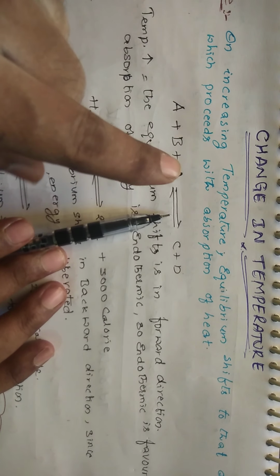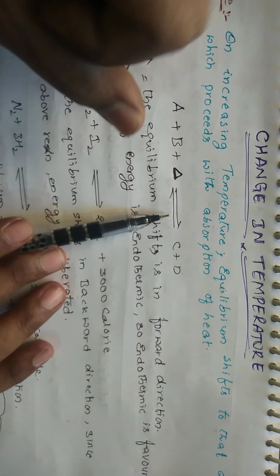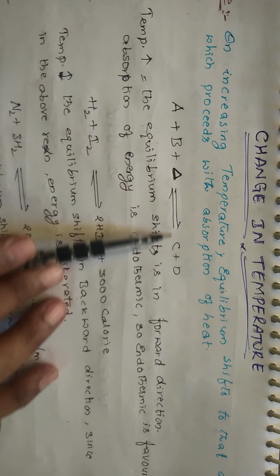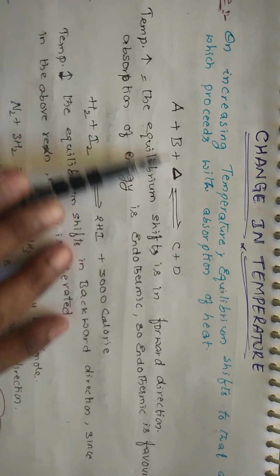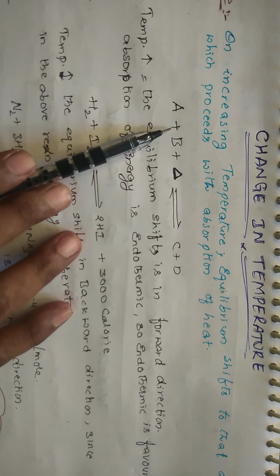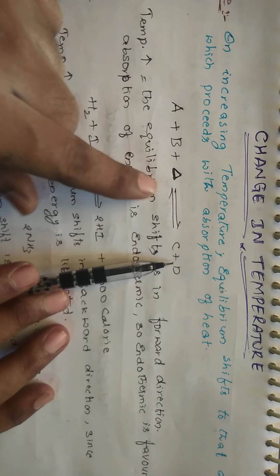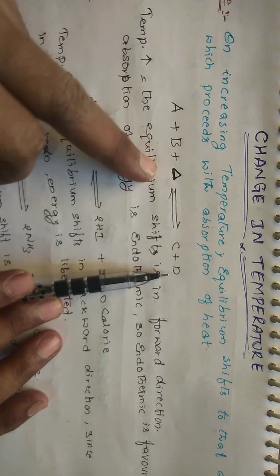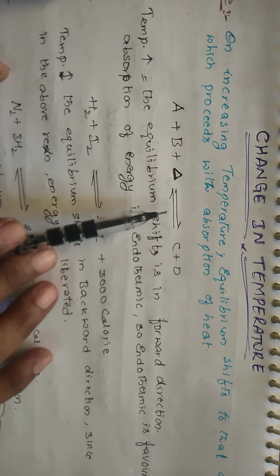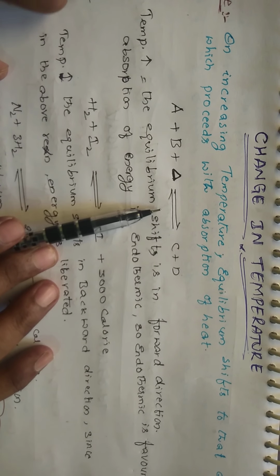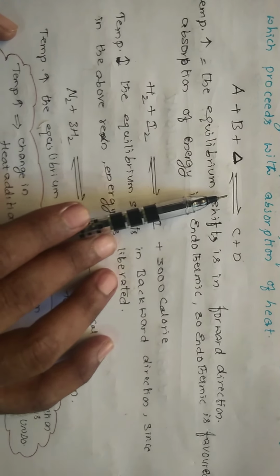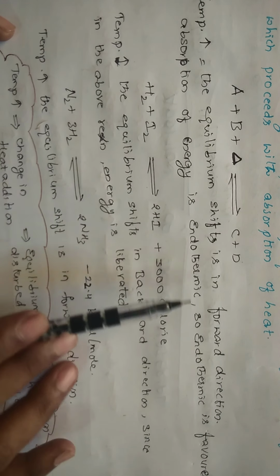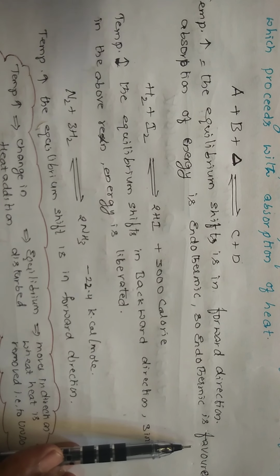So if you provide energy or increase the temperature, the absorption of energy takes place here, so the reaction moves in the forward direction. If A plus B absorb energy, they move in this direction and form the product. So an increase in temperature favors the direction where energy is absorbed. Right, students? In the same way, conversely, with a decrease in temperature the equilibrium shifts in the backward direction, where energy is liberated, that is exothermic. So the exothermic direction is favored. The reverse holds.